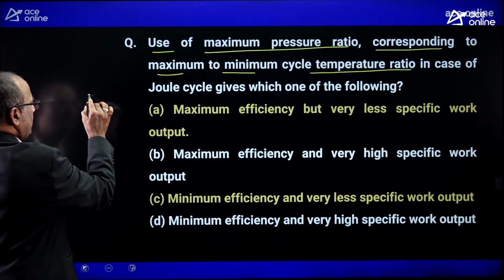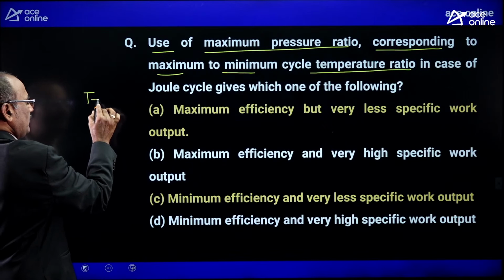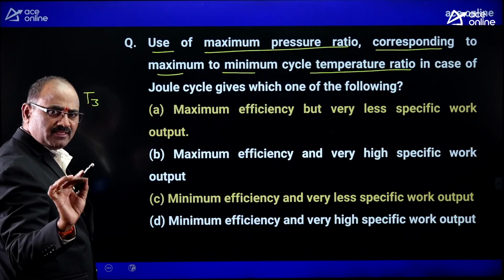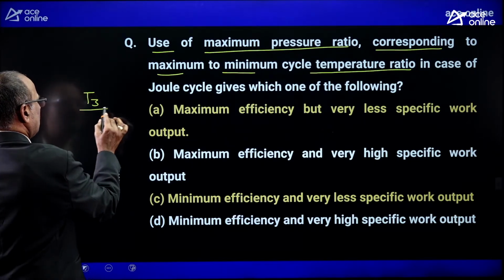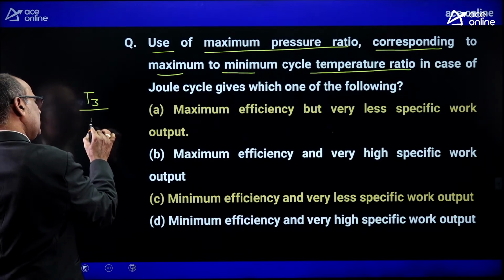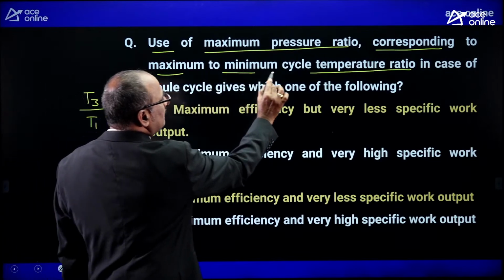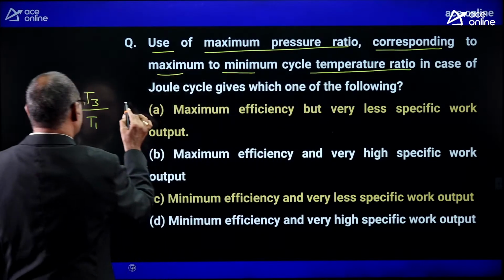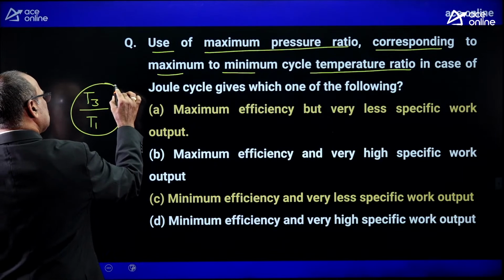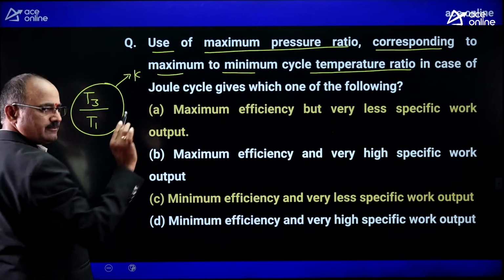Generally, the maximum temperature for a gas turbine power plant is marked with T3 and the minimum temperature is T1. It is given that corresponding to the maximum to minimum cycle temperature ratio, this temperature ratio remains constant.